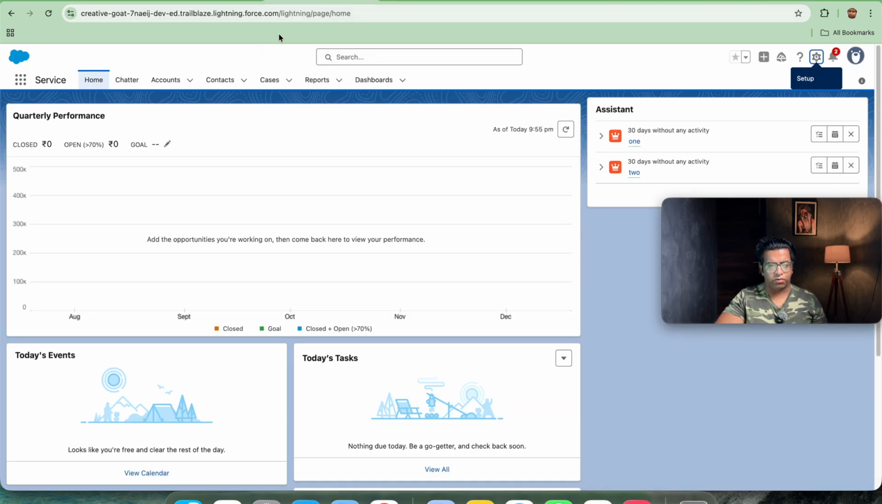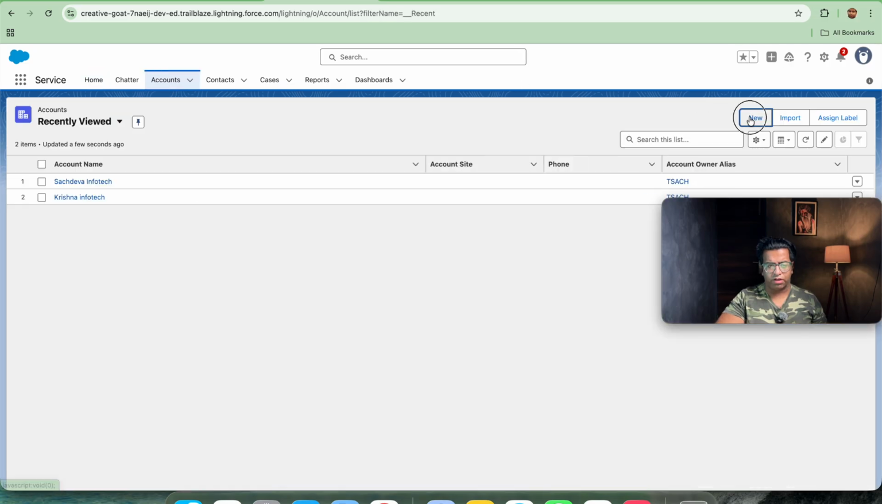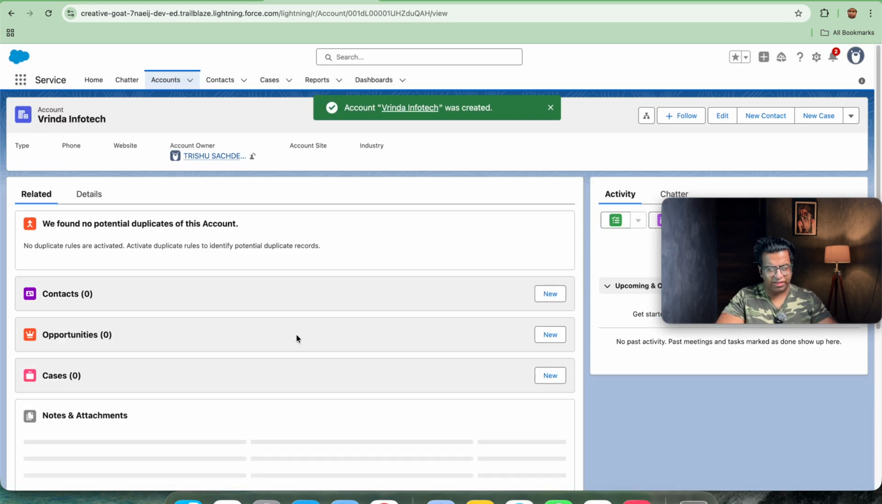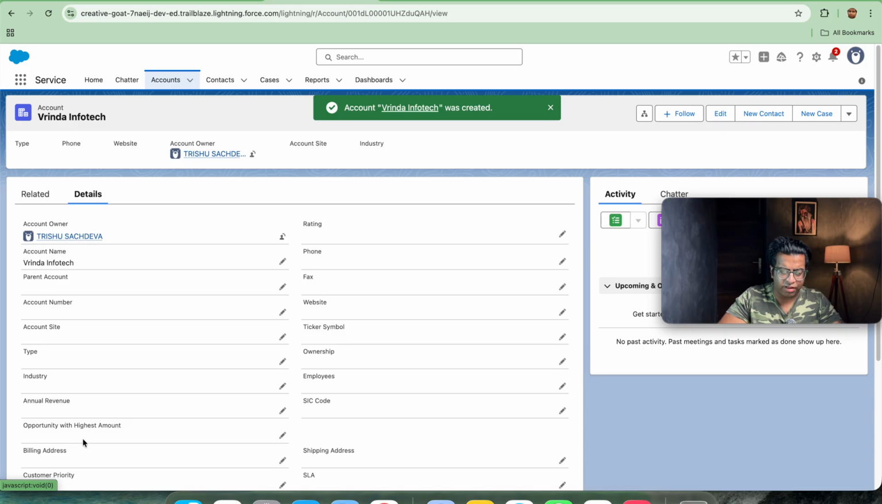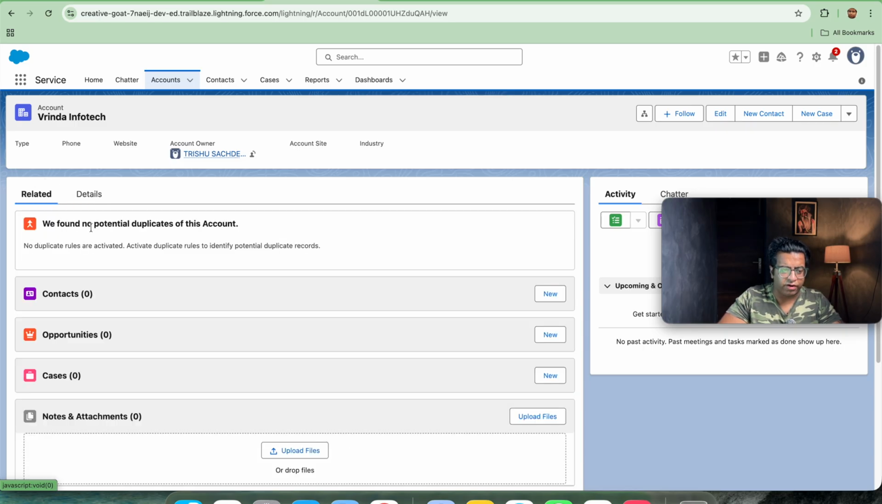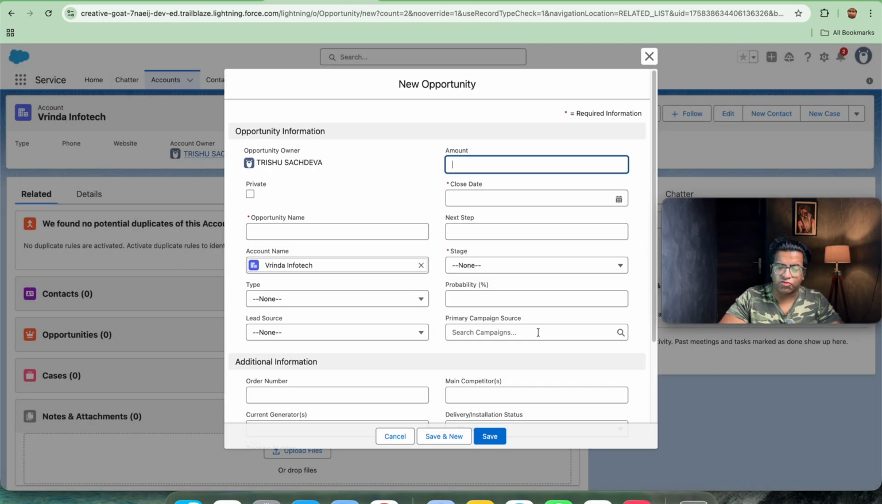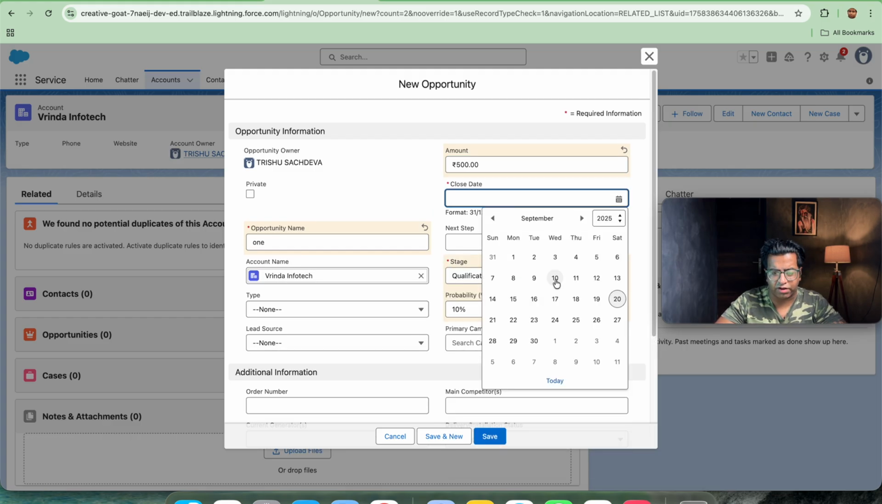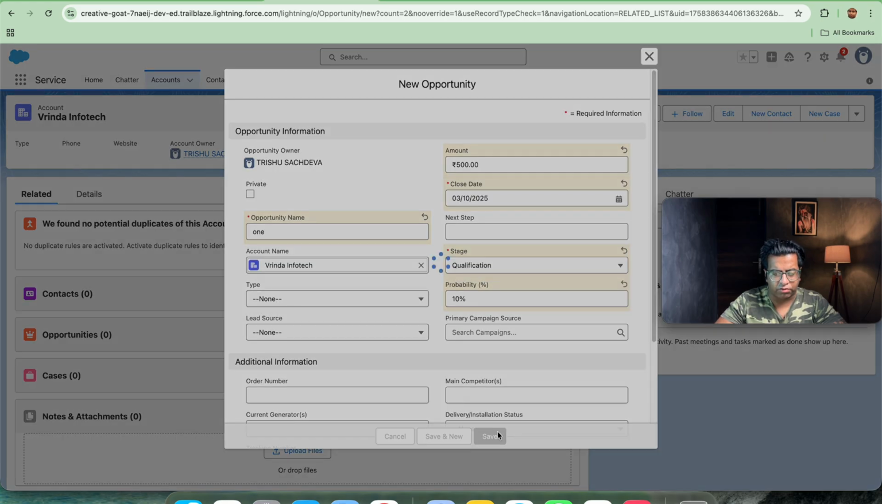So let's go on to the home tab. Here let's create a new account. Let's make it Vrinda Infotech, and let's further save this record. And you will be seeing that here the opportunity with highest amount is not coming as blank. So let's create 3 opportunities as I have told in the example. One with 500 amount, 500. Let's make the stage as prospecting and close date equal to 3rd of October. So let's save this out.